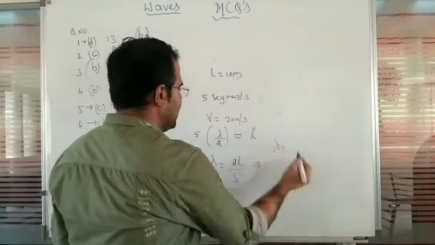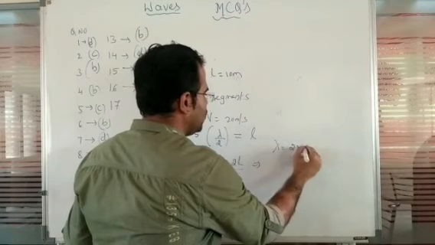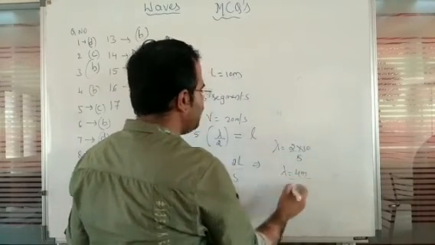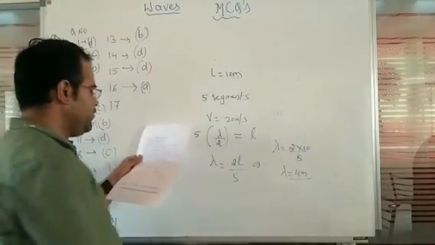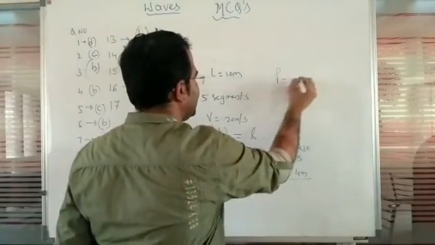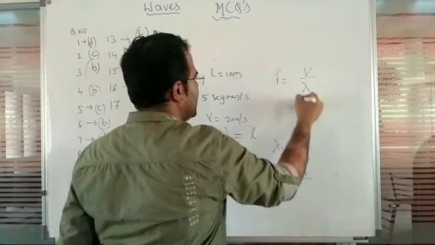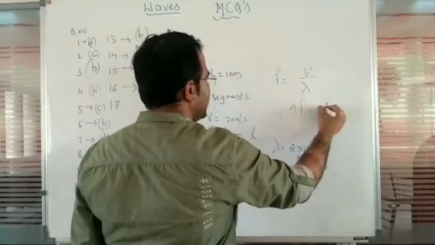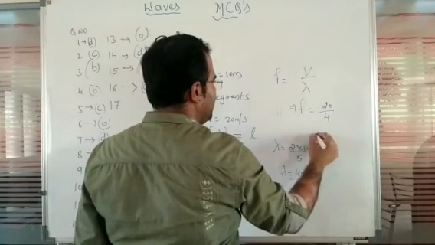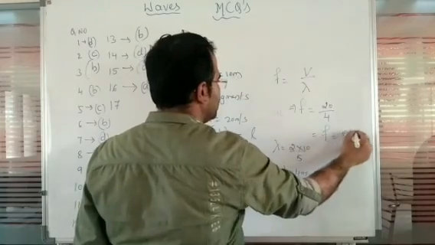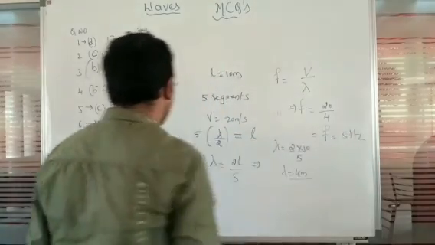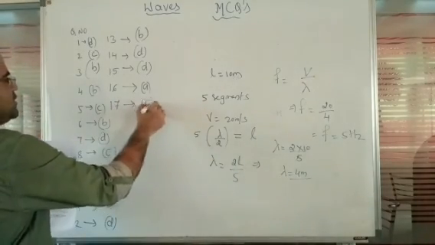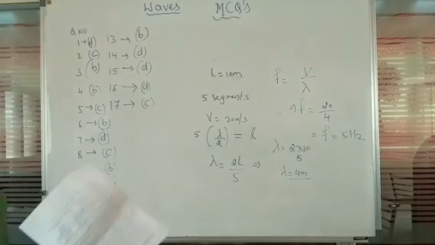So λ = 2 × 10 divided by 5. The two will get cancelled, so λ = 4 meters. Next, we have to identify the frequency. f is equal to velocity divided by wavelength. So f = 20 divided by 4. So the frequency is 5 Hertz. For question number 17, we are going to observe the option C. So this completes your waves MCQs.